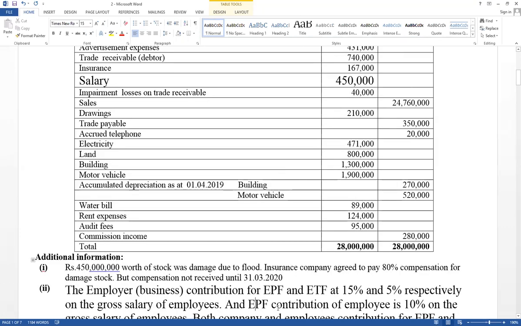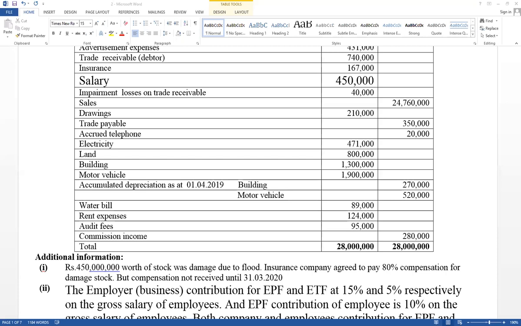We have to prepare financial statements for sole proprietorships, partnerships, and companies, as well as not for profit making organizations. All organizations have employees. Therefore, this adjustment is available in all the sums, meaning sole proprietorship sums, partnership sums, and company sums. Therefore, you have to know how to adjust, and how much should be included as expense in the income statement.